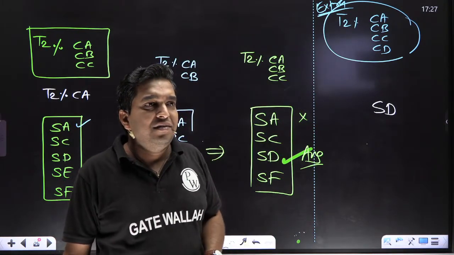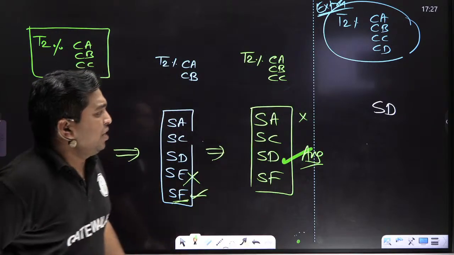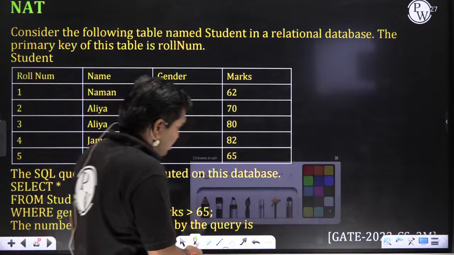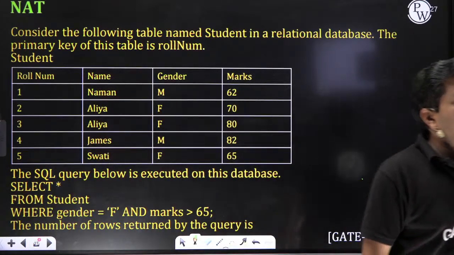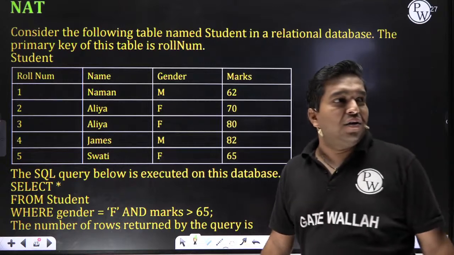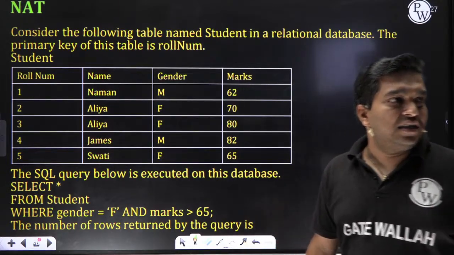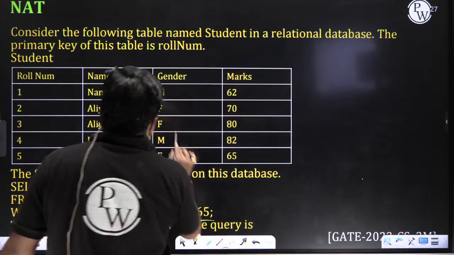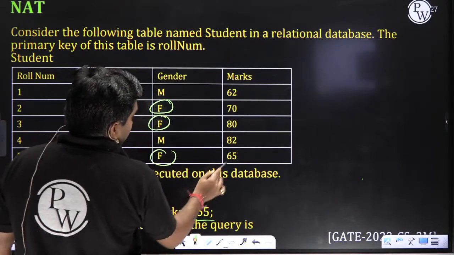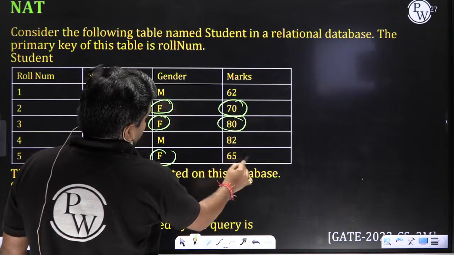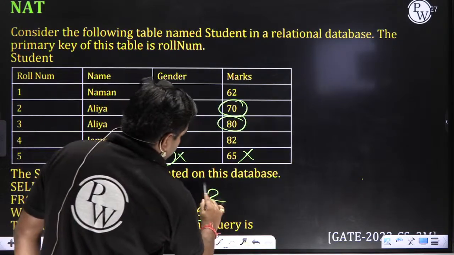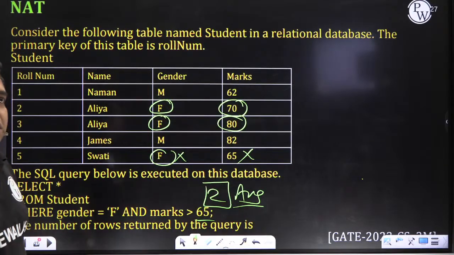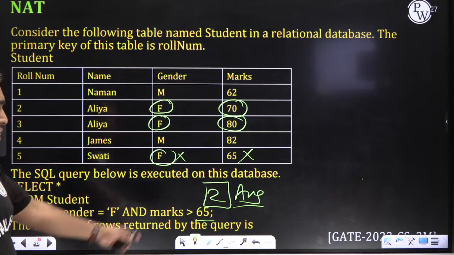Clear, bacha? Write down something. Now this is the concept of division. Now this is the question which was asked in GATE 2023. Bachcho, write down. Sham, Seema, Jaideep, Sen. Gender equal to female and marks greater than 65. 1, 2, 3. But marks greater than 65: these two, this one not. Only 2 tuples. This is the GATE 2023 question.